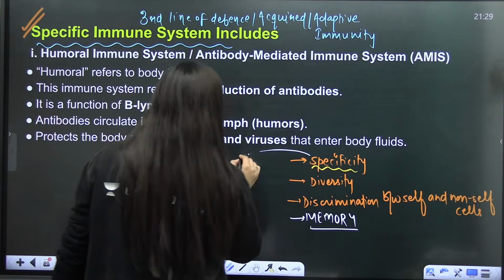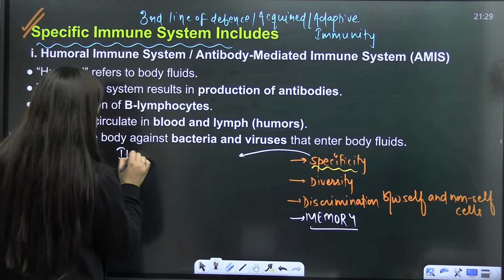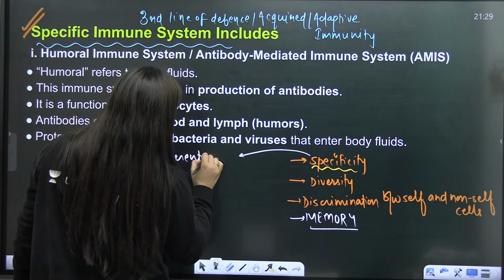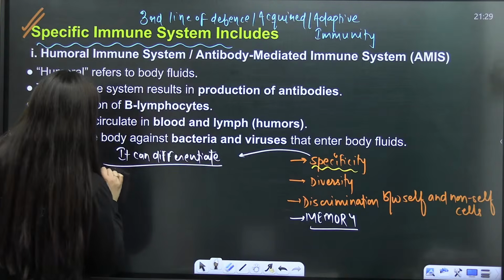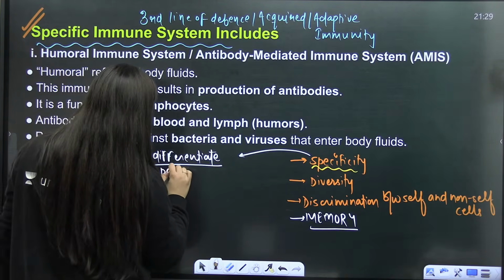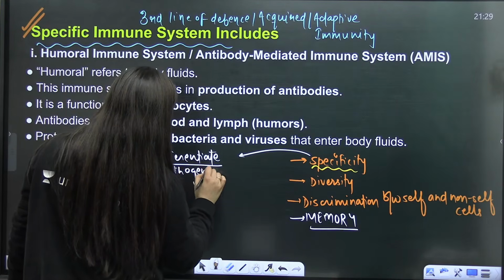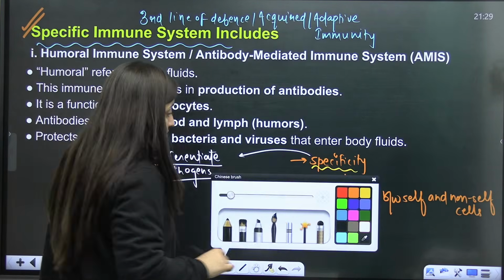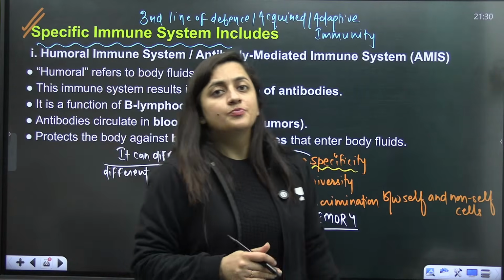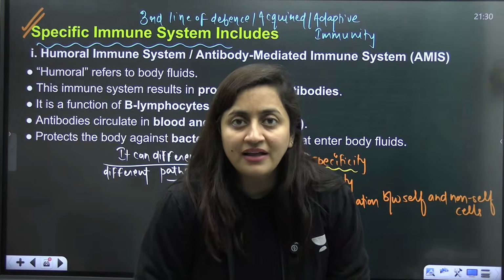So what is the meaning of specificity here? That it can differentiate different pathogens or disease causing agents, right? Now, when we are saying diversity, we are talking about the fact that it is not specific for a particular type of pathogen only.